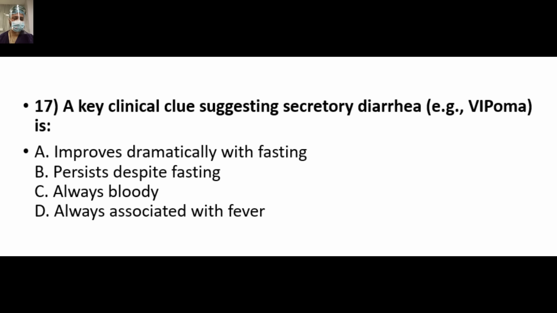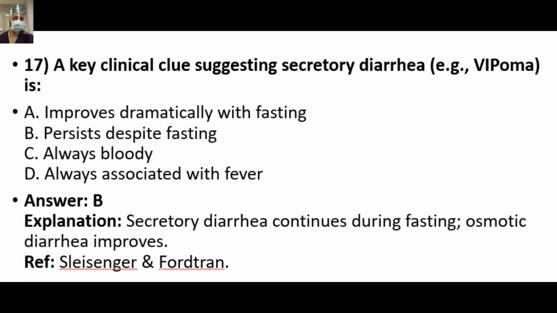A key clinical clue suggesting secretory diarrhea, that is VIPoma or Verner-Morrison syndrome or WDHA syndrome, is, so answer is B. Secretory diarrhea continues during fasting. Osmotic diarrhea improves. So this is one of the hallmarks of the Verner-Morrison syndrome.